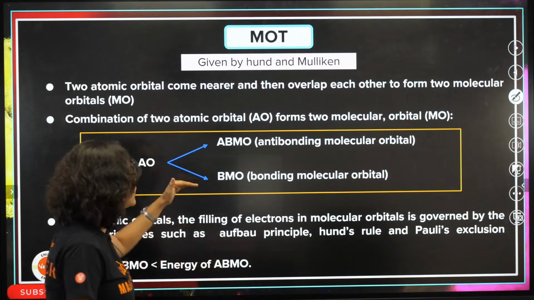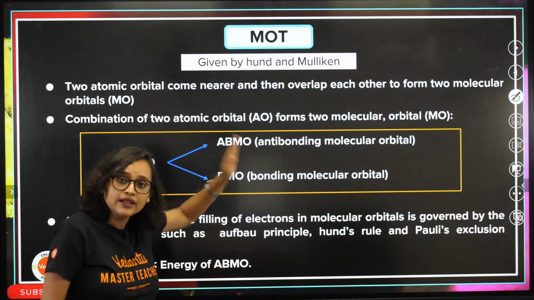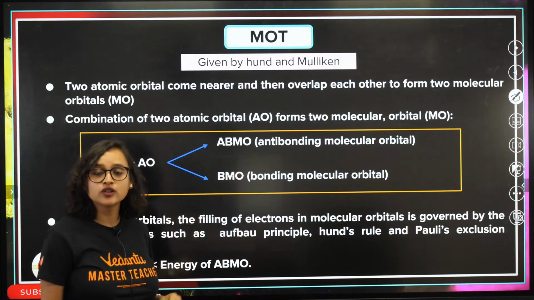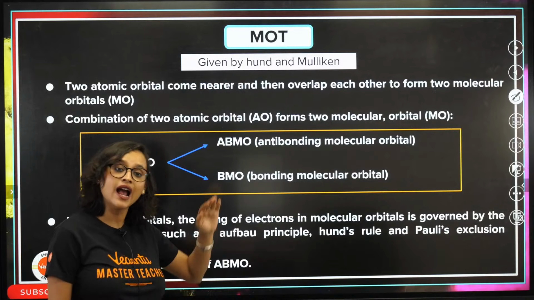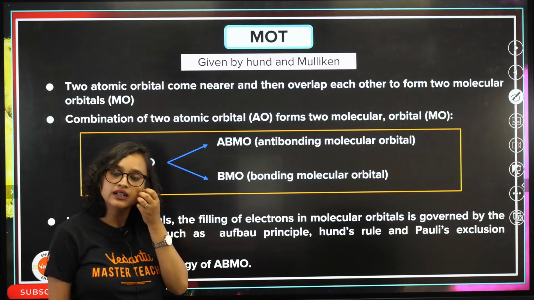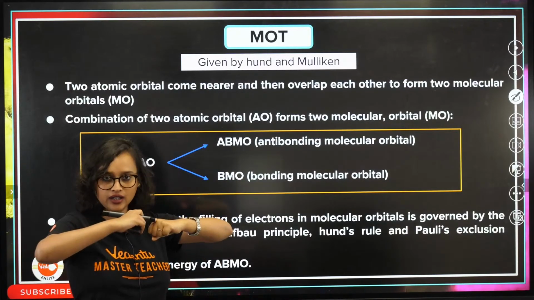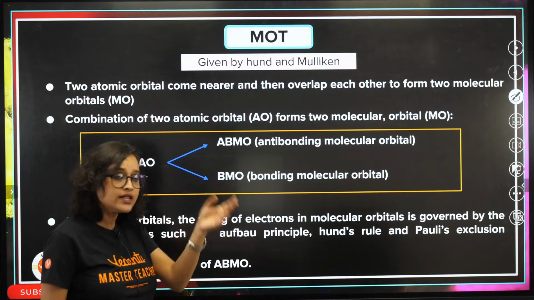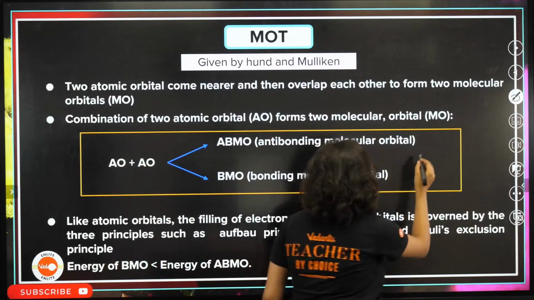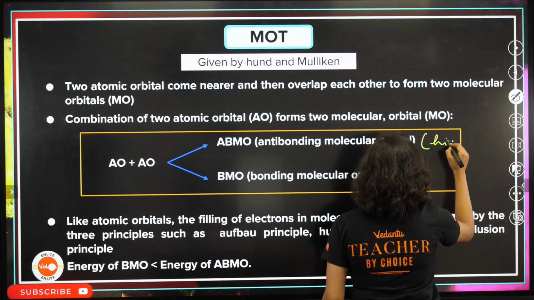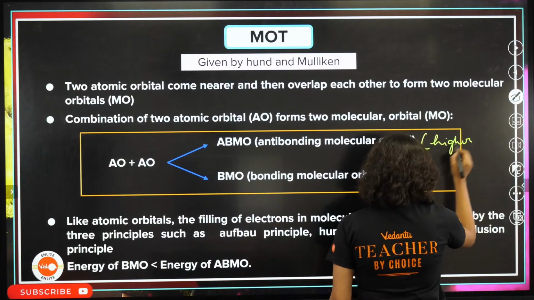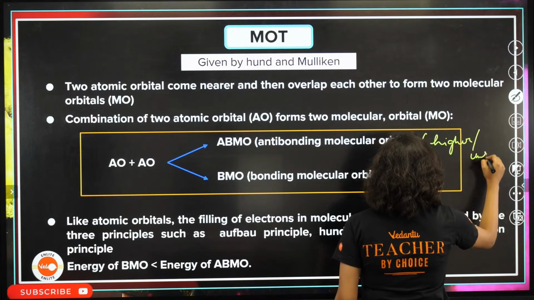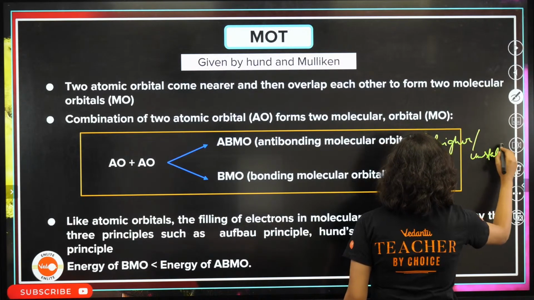One is the bonding molecular orbital and the other is the anti-bonding molecular orbital. This anti-bonding orbital has slightly higher energy, which means it is also a little unstable.